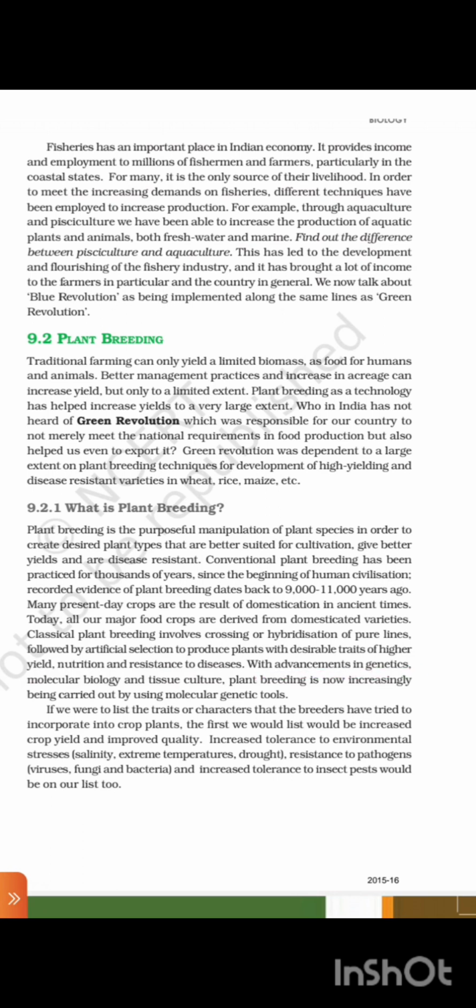With advancement in genetics, molecular biology, and tissue culture, plant breeding is now increasingly being carried out by using molecular genetic tools. If we were to list the traits or characters that the breeders have tried to incorporate into crop plants, the first we would list would be increased crop yield and improved quality, increased tolerance to environmental stress, salinity, extreme temperature, drought, resistance to pathogens, virus, fungi, and bacteria, and increased tolerance to insects, pests would be on our list too.